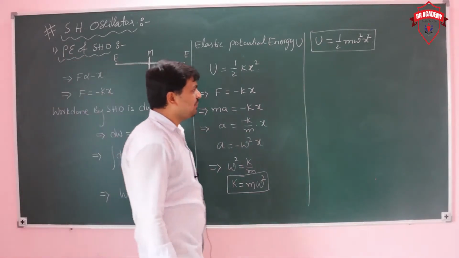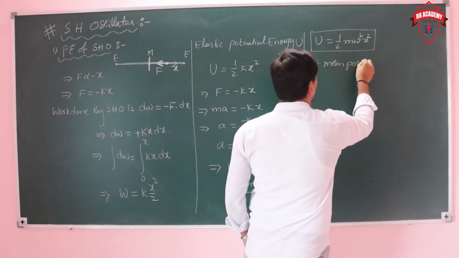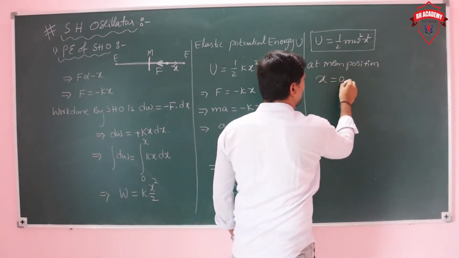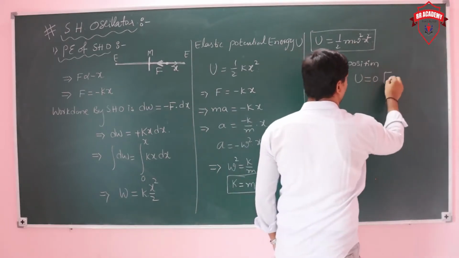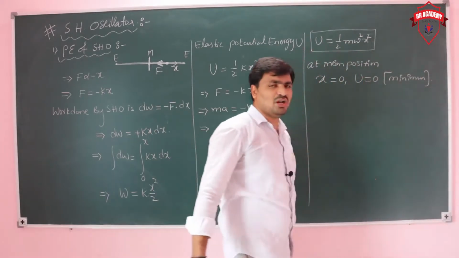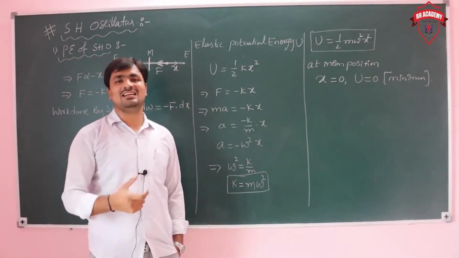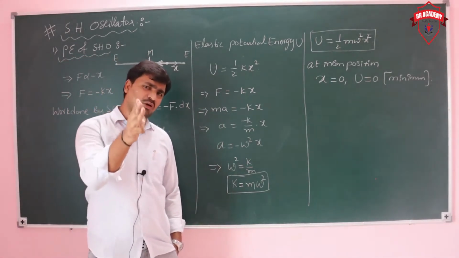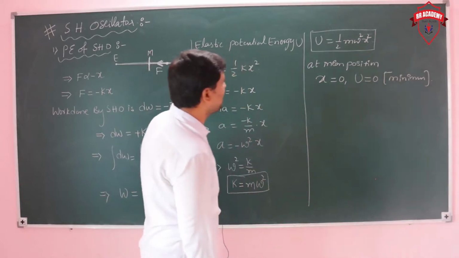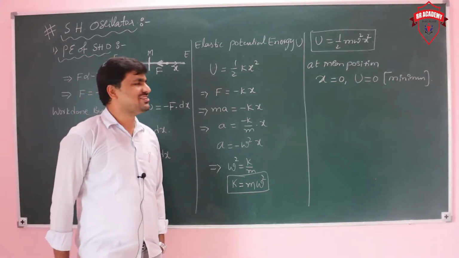Now, at the mean position, what about the displacement and the potential energy? At the mean position the displacement is 0, so the potential energy is also 0. The potential energy of the simple harmonic oscillator being 0 means its elastic potential energy is 0. If the oscillator is at a particular height from the ground, it would also have gravitational potential energy. So at the mean position, displacement is 0 and potential energy is also 0.